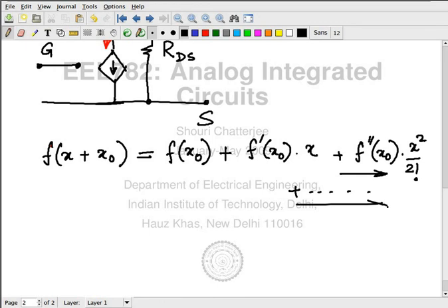I can just throw out all of this, and I can say that since x is a small quantity, this expression is approximately equal to the first two terms. I want to throw out all the other terms.